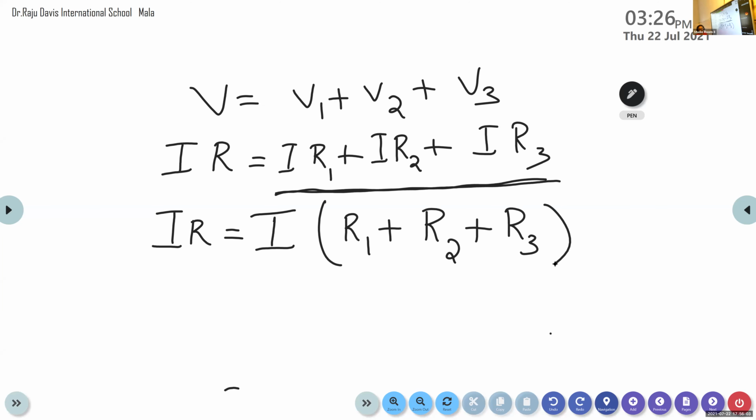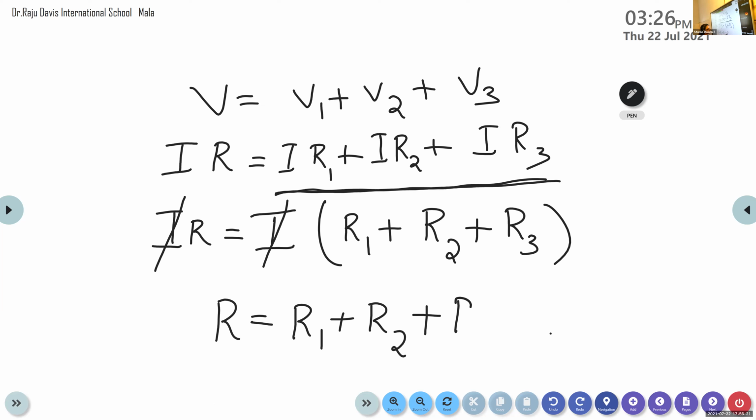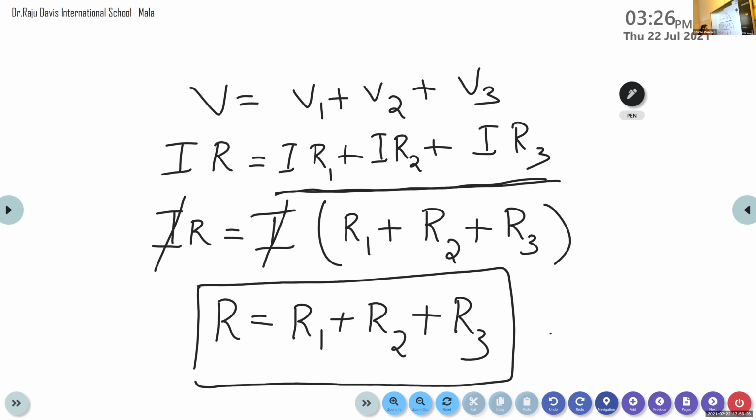IR is equal to I into R1 plus R2 plus R3. Now we can cancel the I from both sides. Then what is left? R is equal to R1 plus R2 plus R3. Hence it is proved. This is the equation for calculating the total resistance, or the effective resistance, of a series combination of resistors: R is equal to R1 plus R2 plus R3.